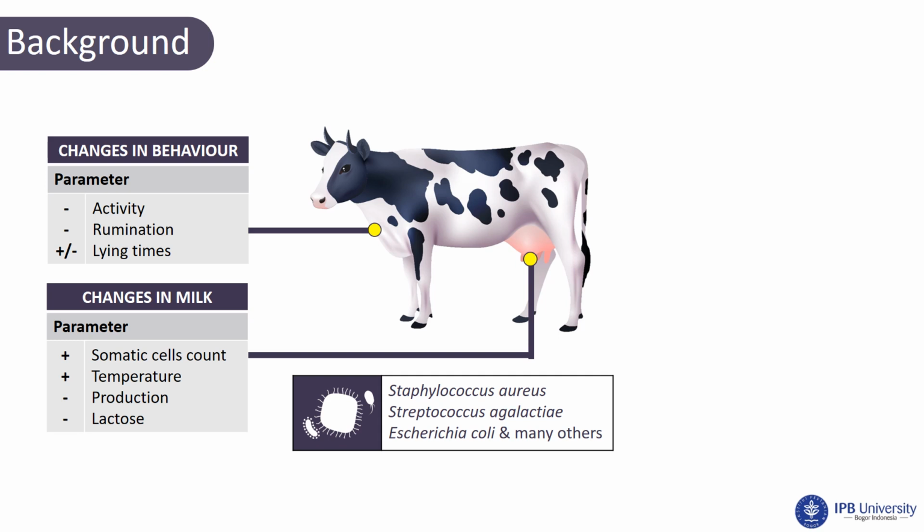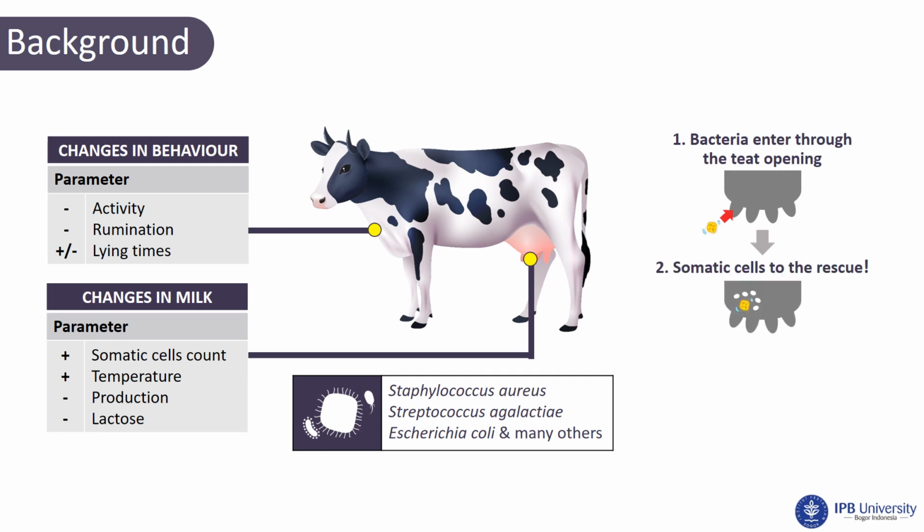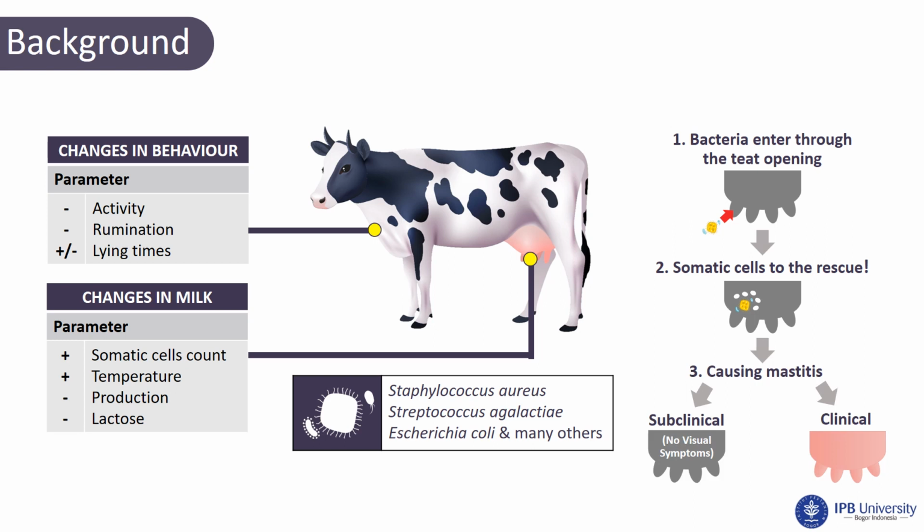How does the infection occur? First, the bacteria enter through the teat opening during the milking process, and somatic cells come to rescue from these bacteria. If there are so many bacteria that the somatic cells are not enough to fight them, it will cause mastitis. There are two types of mastitis, which are subclinical and clinical. Subclinical mastitis does not create visible changes in the milk or the udder. Clinical mastitis is characterized by visible abnormalities in the milk or the udder.